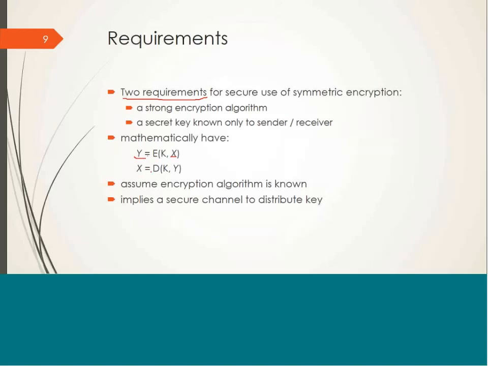D depicts a decryption function which takes the key and ciphertext as the input and produces plain text X as the output. So assuming the encryption algorithm is known to everybody, it will remain secure only if the key is distributed securely.